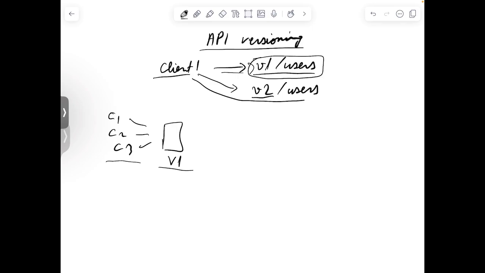Now let's assume that in the future, let's say in 2 years from now, we want to make a new edition of the book. So let's say we go from v1 to the new version v2.